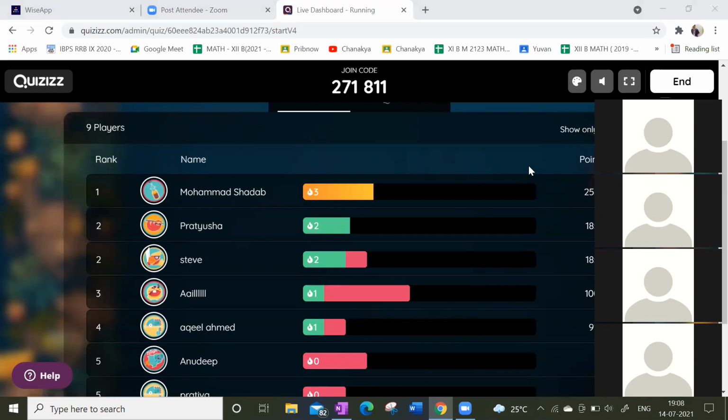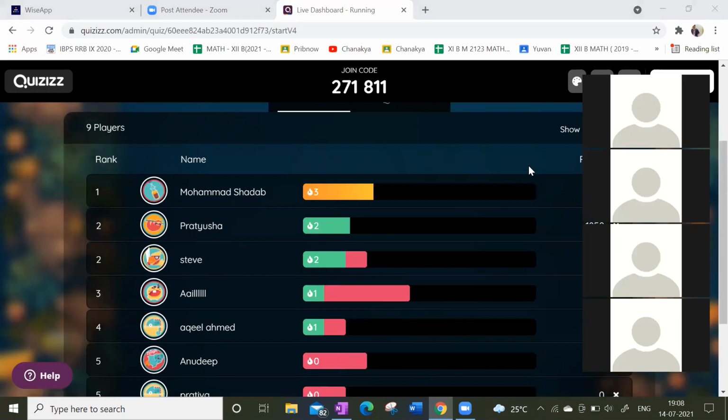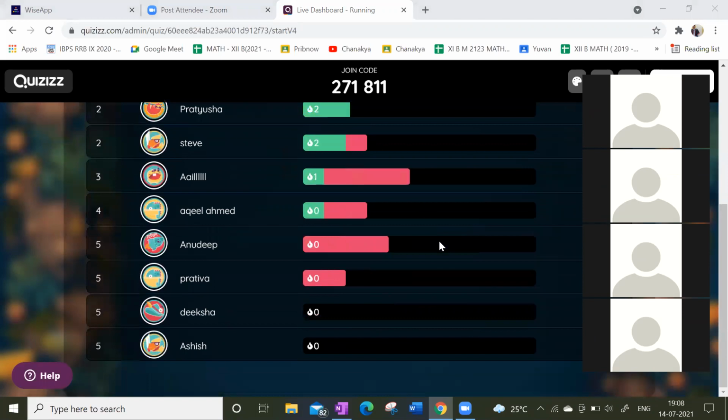Okay, everyone joined? Tanvi, what happened? It's showing blank. Rejoin it. I think you don't have a proper network connection.